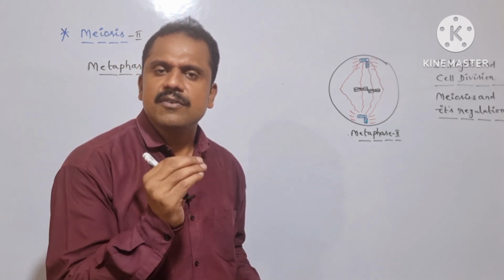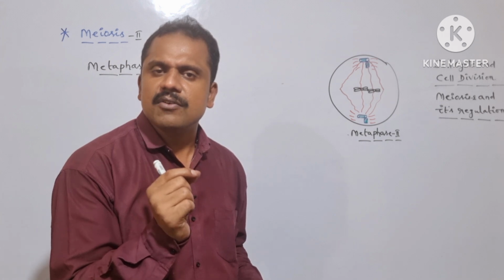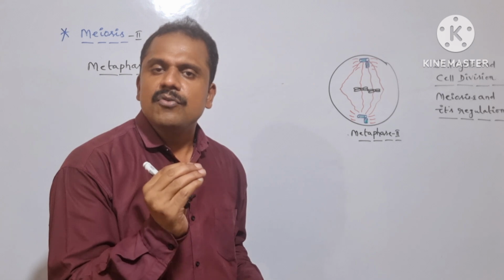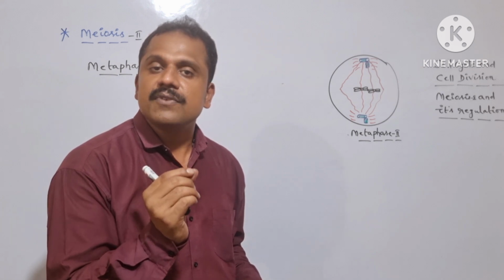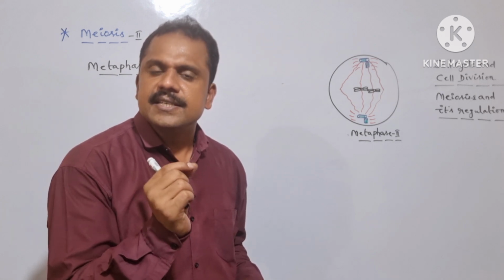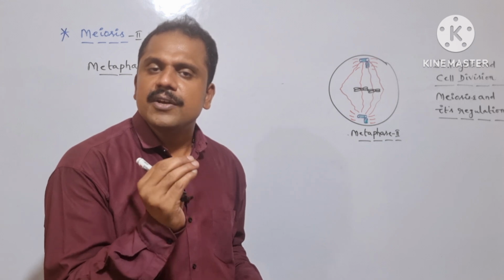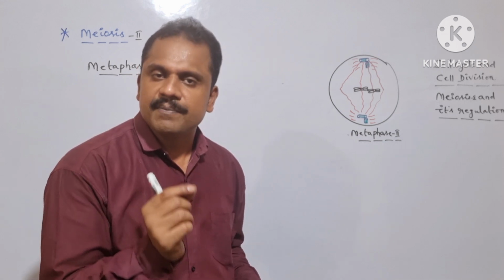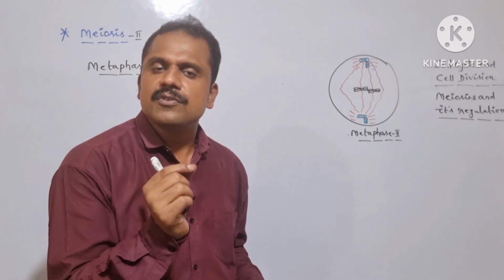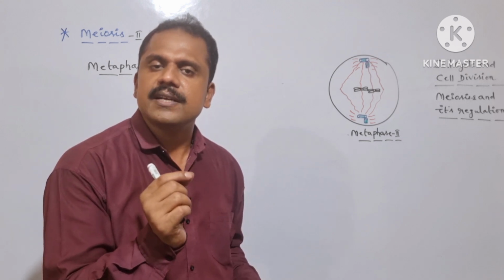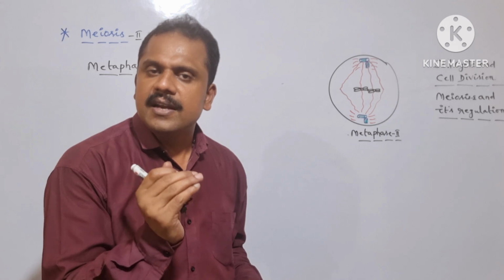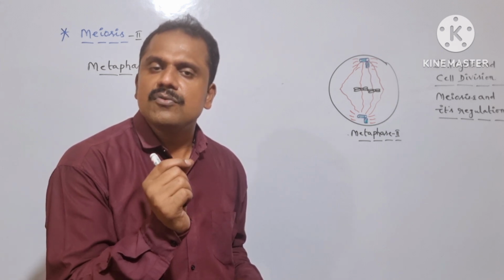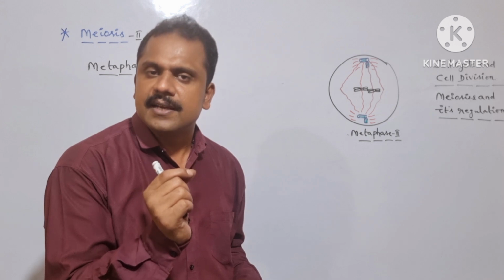A chromosome which has two sister chromatids is termed the dyad condition.